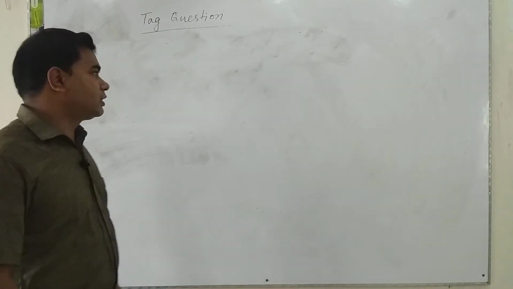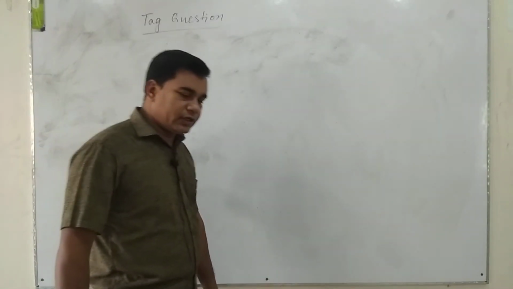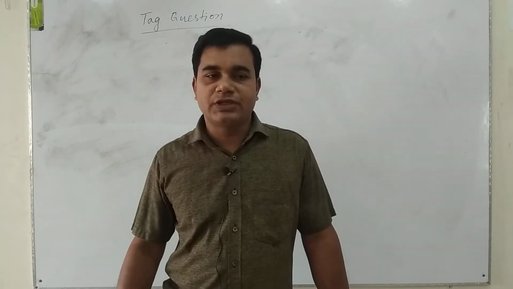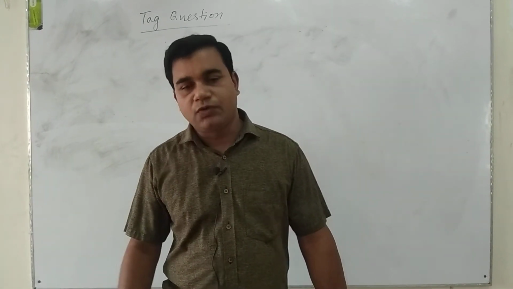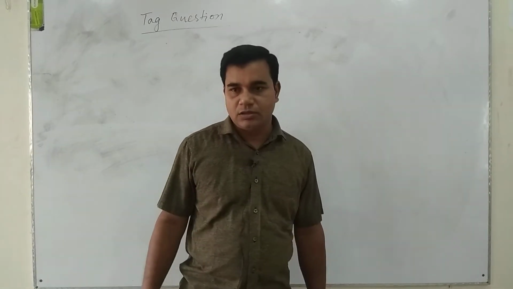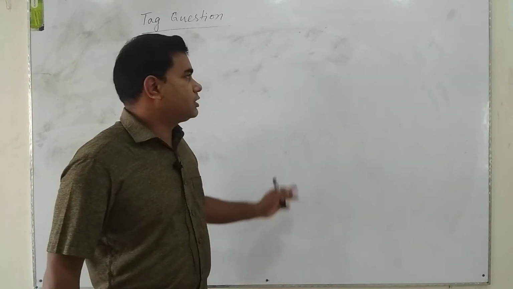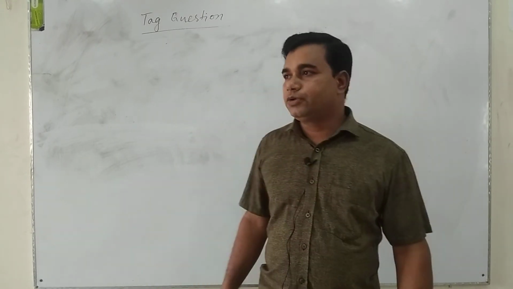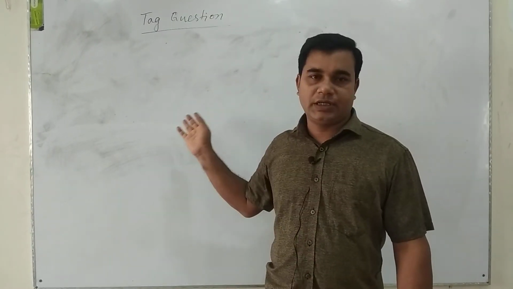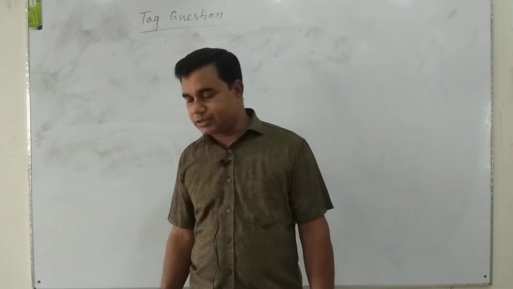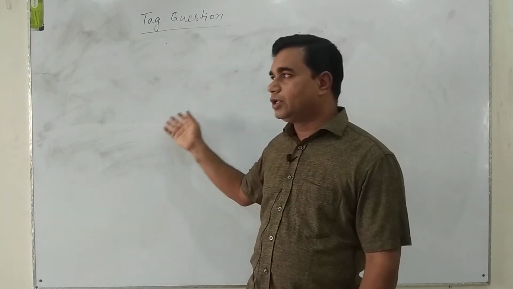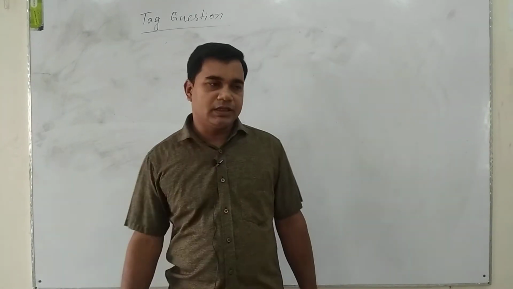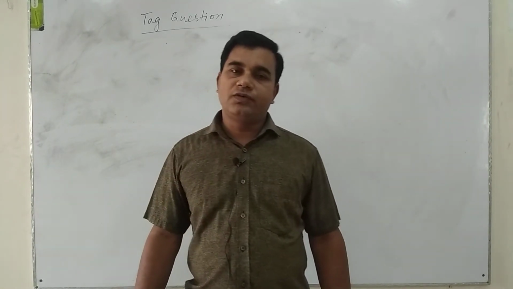For making tag question, we have to follow various rules, but at first we have to use a mother rule or formation of a tag question. Formation of a tag question is we have to use a comma after the end of a statement or a sentence, and then we have to use the given auxiliary verb of the sentence and then the pronoun of subject.